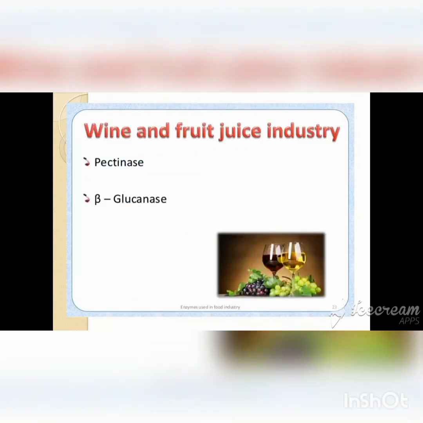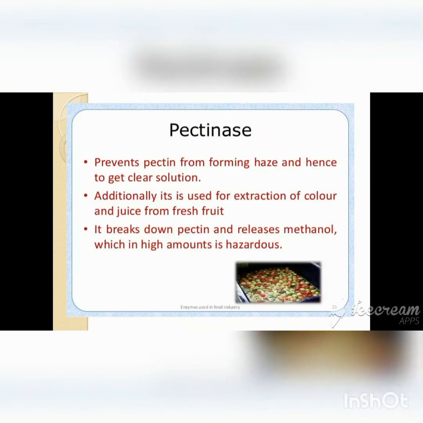Then pentosanases improve dough machinability, yielding a more flexible, easier to handle dough. Then in case of the wine and fruit juice industry, pectinase and beta-glucanase are very important. This pectinase prevents pectin from forming haziness and hence helps to get a clear solution. Additionally, it is useful for the extraction of color and juice from fresh fruit.